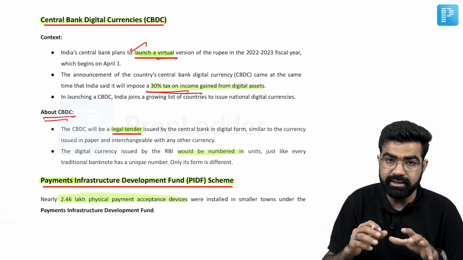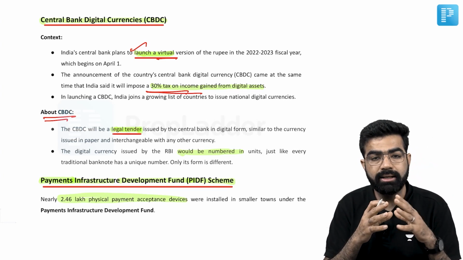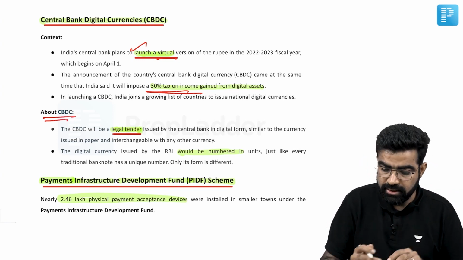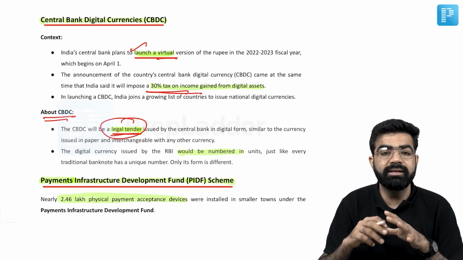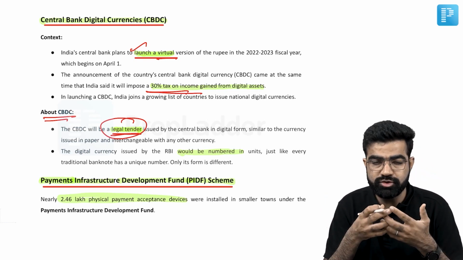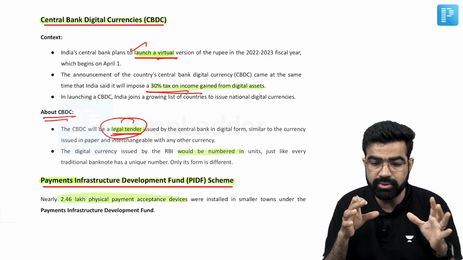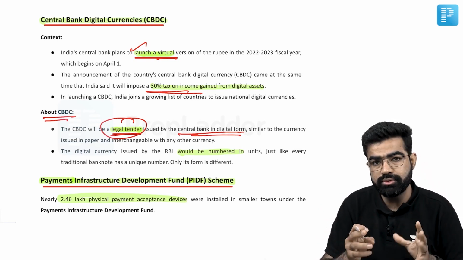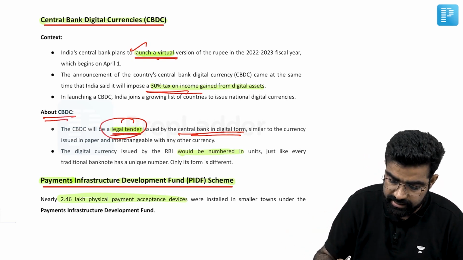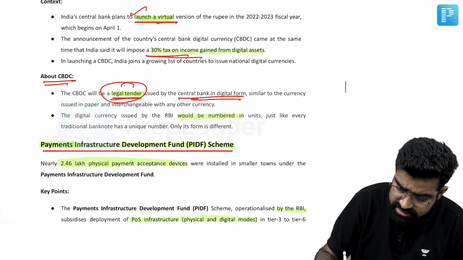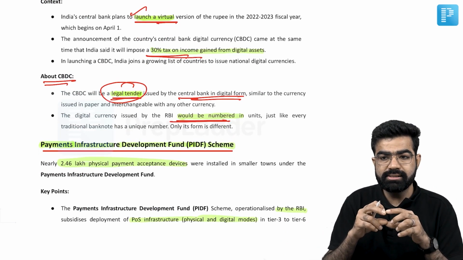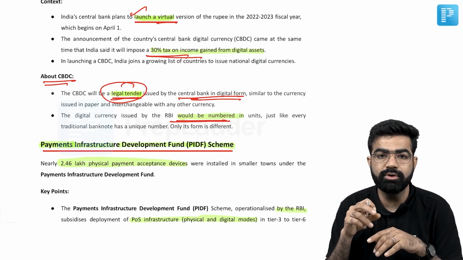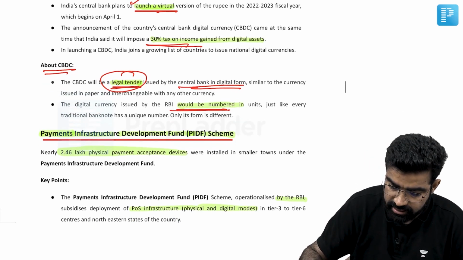Now this CBDC that is being proposed by this government, how is it going to work? First thing is, it is going to be legal tender. Means you cannot refuse to accept that virtual payment. Legal support has been provided to them. Means the central bank would be the one backing this currency in our country. You cannot refuse because it has the status of legal tender. The second thing is, this would be numbered as well. Means if you see the notes of the bank, they have their unique numbers. In the same way, this virtual currency would also have numbers. Okay, so this is again the second thing.